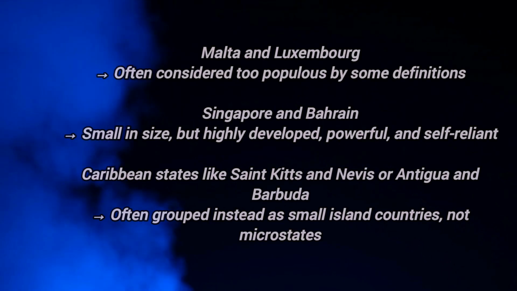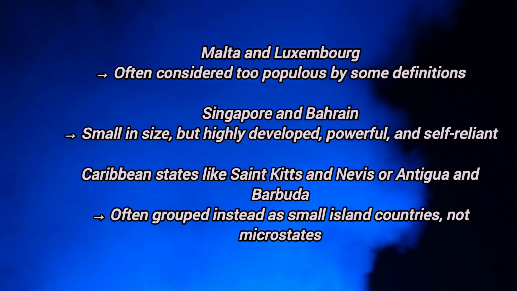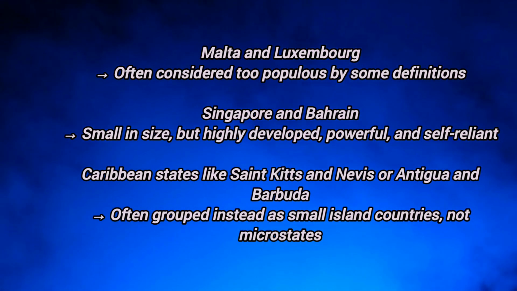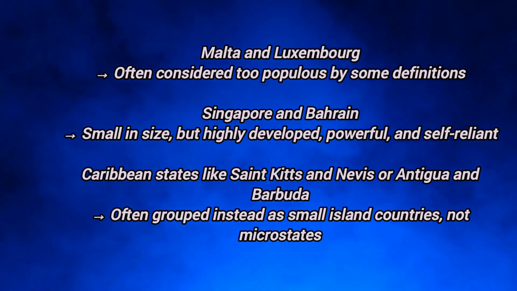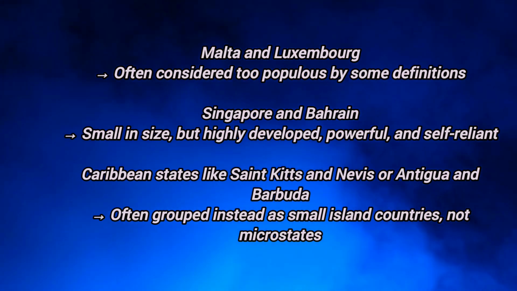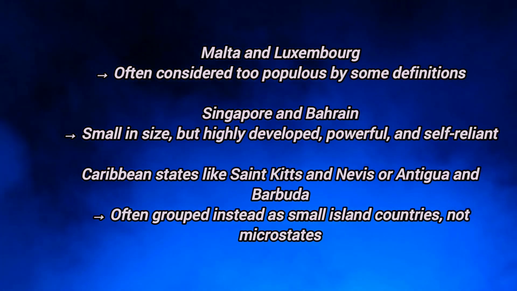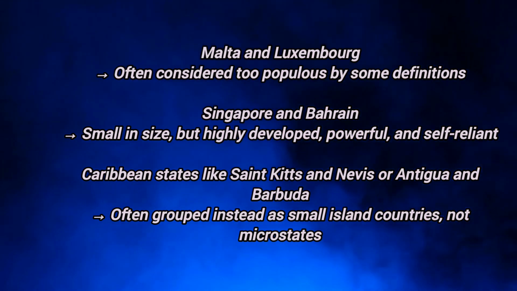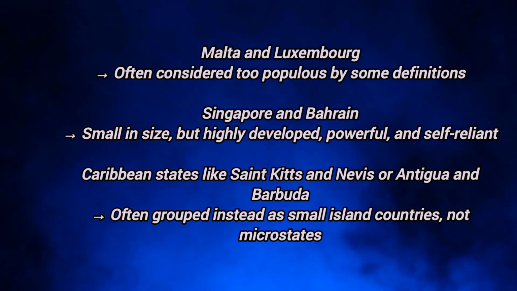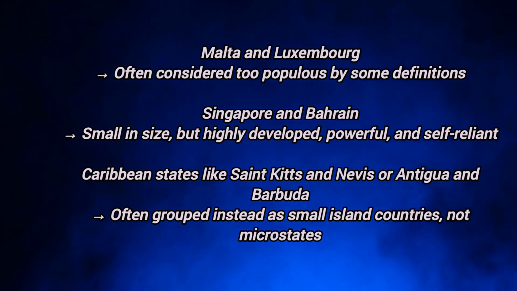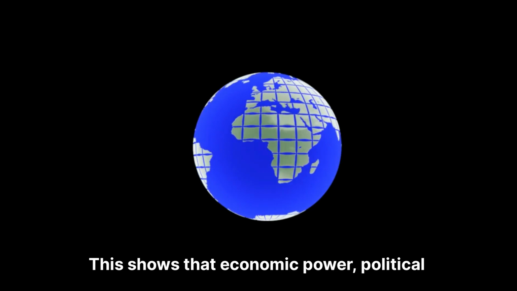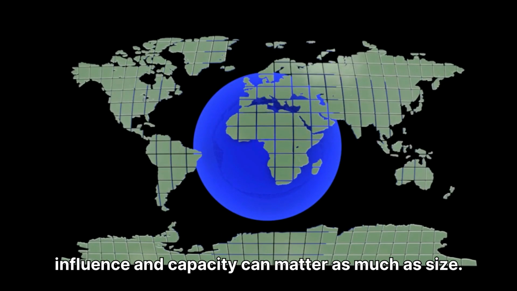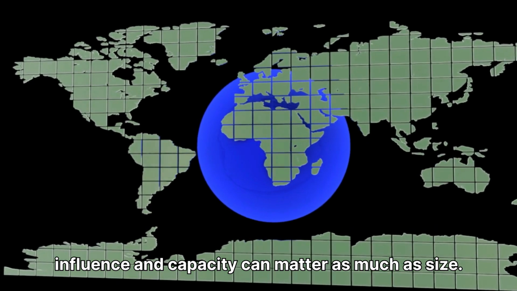Some countries are sometimes called microstates, but not always. Malta and Luxembourg are often considered too populous by some definitions. Singapore and Bahrain are small in size but highly developed, powerful and self-reliant. Caribbean states like St. Kitts and Nevis or Antigua and Barbuda are often grouped instead as small island countries, not microstates. This shows that economic power, political influence, and capacity can matter as much as size.